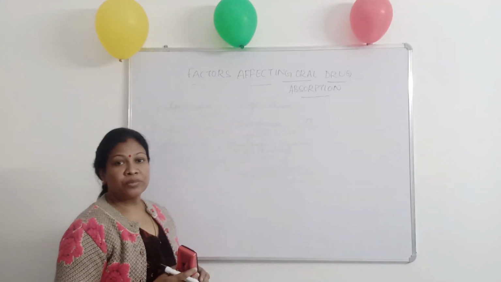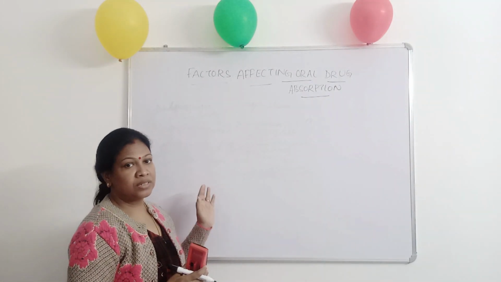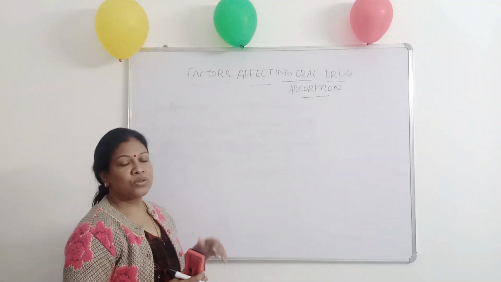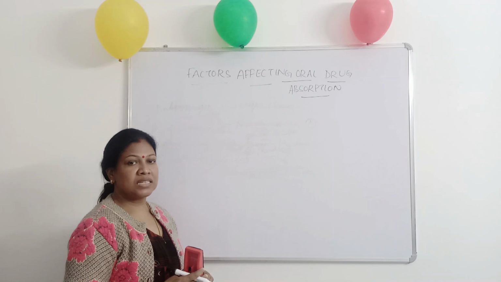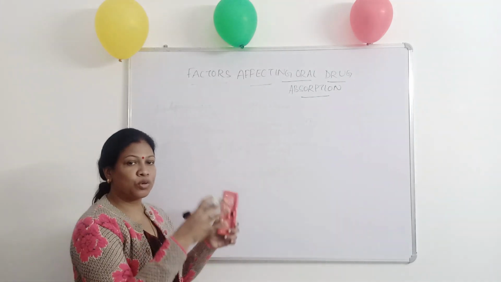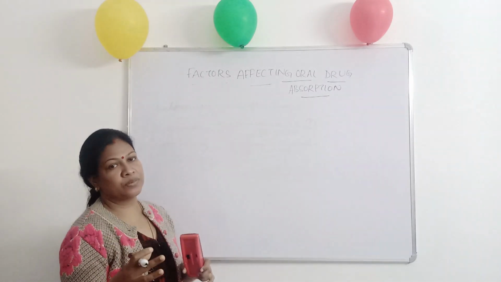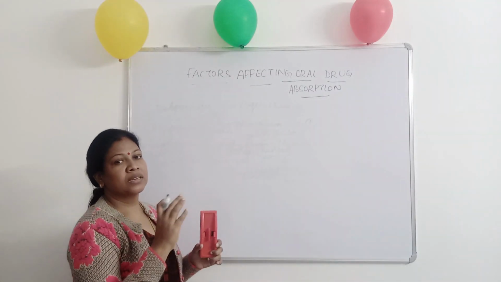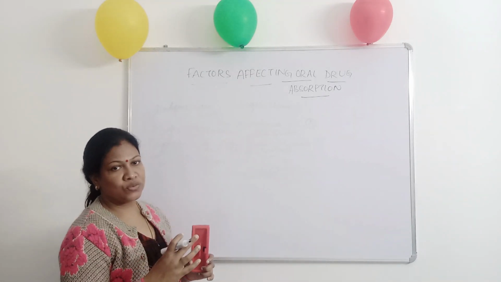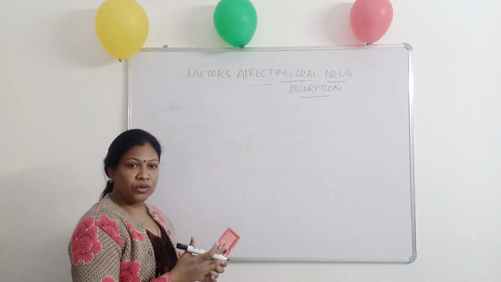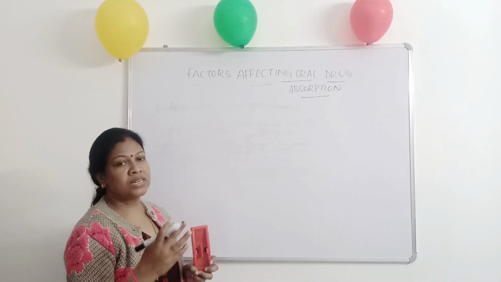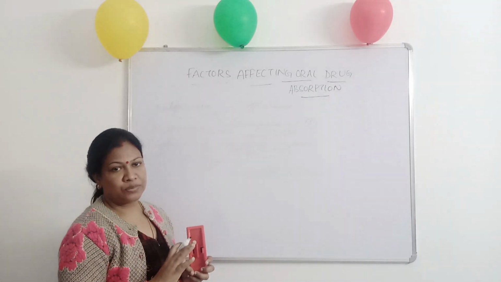So welcome to the next video, that is a series of factors affecting oral drug absorption. So we were discussing in our last video regarding the physicochemical properties of the drug, how those properties going to affect the oral drug absorption, especially in case of the drug when it is administered in solid dosage form. The solid dosage form must first of all undergo solution, dissolution, and then they have to get absorbed.